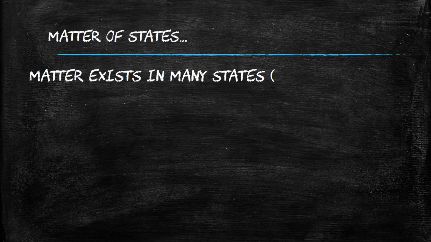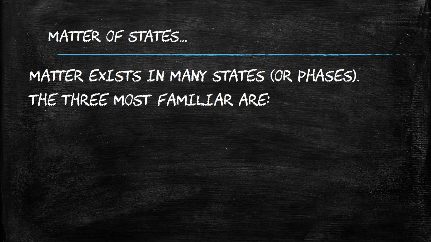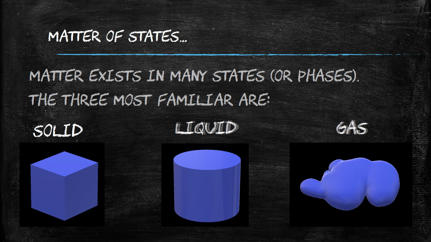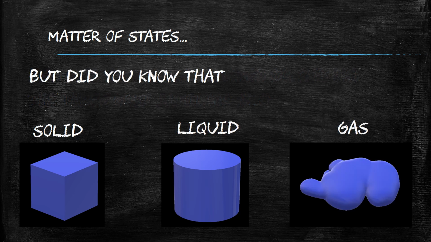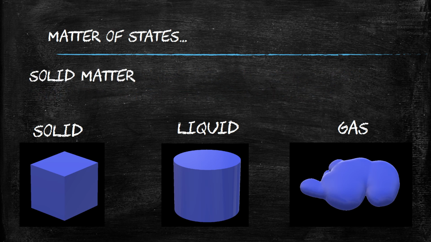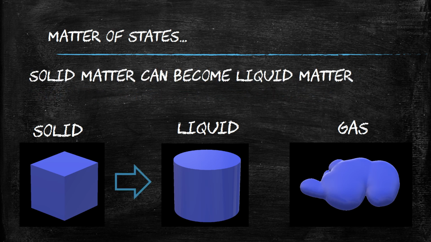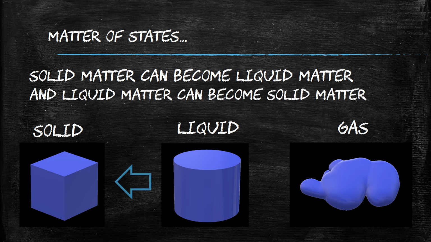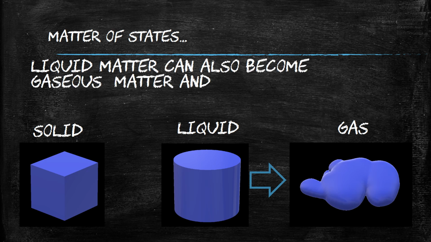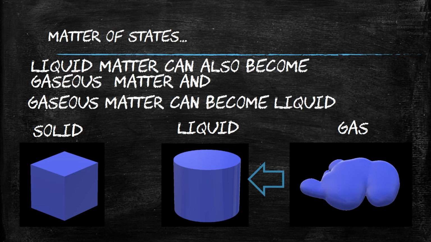Matter exists in many states or phases. The three most familiar are solid, liquid, and gas. But did you know that all matter can change from one state to another? Solid matter can become liquid matter, and liquid matter can become solid matter. Liquid matter can also become gaseous matter, and gaseous matter can become liquid.